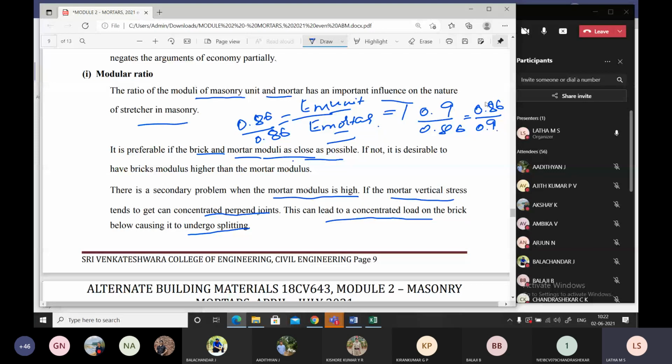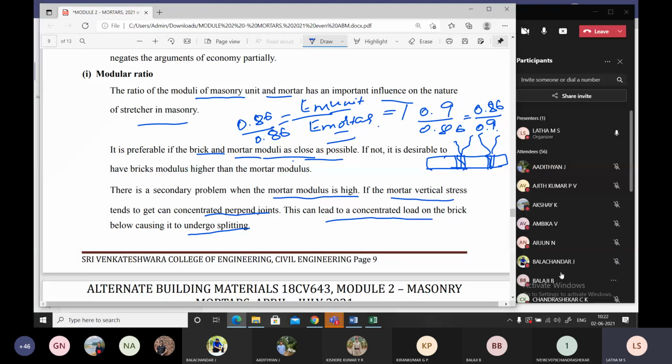If I take this type of mortar and start constructing, the joints in the masonry will start developing cracks. These cracks in the mortar will percolate through the entire masonry, which will split into parts. So finally you find the failure taking place.